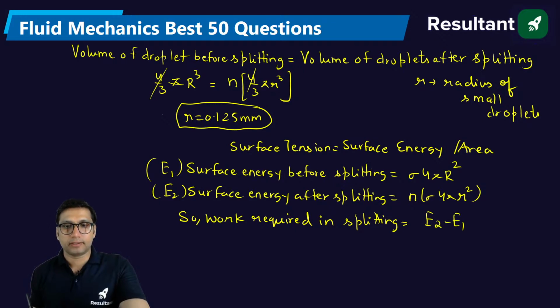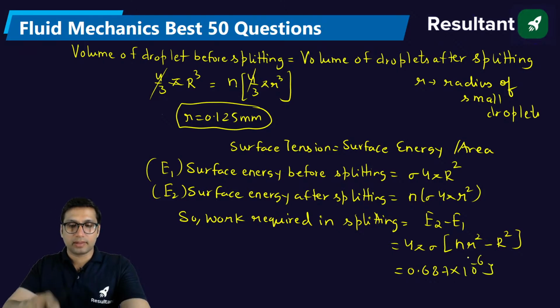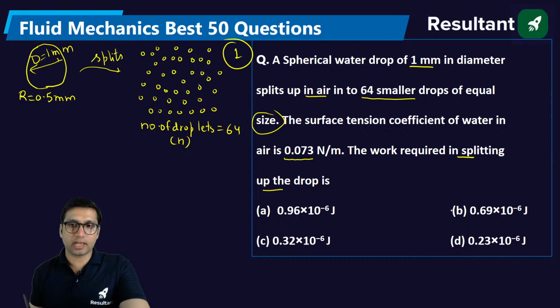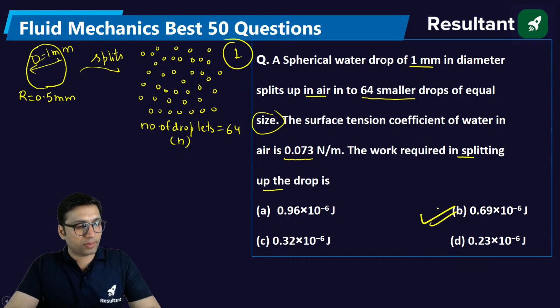Simply if you solve it, you will get 4 pi sigma into n r square minus R square. Just put all the values, you will get the answer. When you solve it, you will get 0.687 into 10 power minus 6 joule. This will be the total surface energy required for splitting, 0.69 into 10 power minus 6 joule.